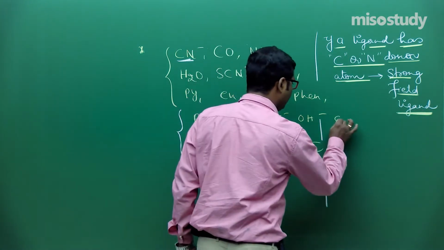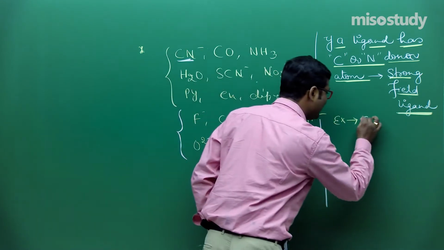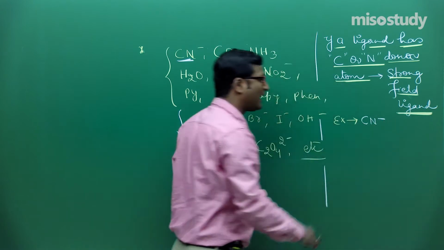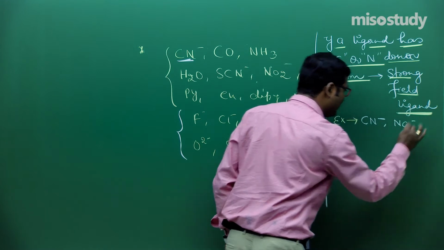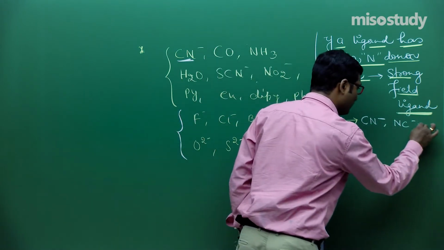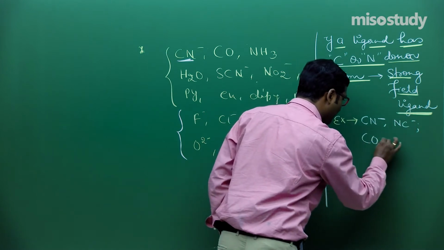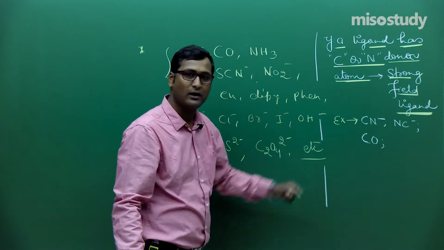Now if I talk about CN minus, friend, here carbon is the donor atom. If I talk about NC minus, again here nitrogen is the donor atom, so it is a strong field ligand. If I talk about carbonyl, here carbon is the donor, so it is also a strong field ligand.